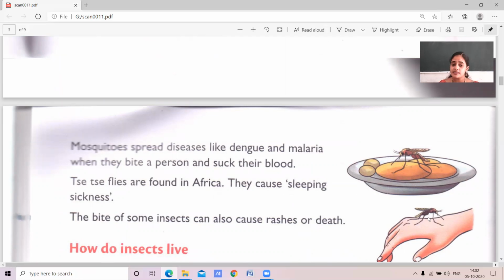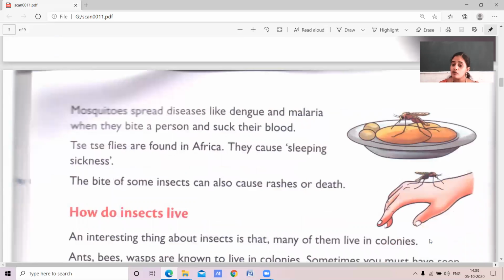When they bite a person and suck their blood, they carry the dengue and malaria germs. When they come and sit on a healthy person, it also causes disease to that healthy person.